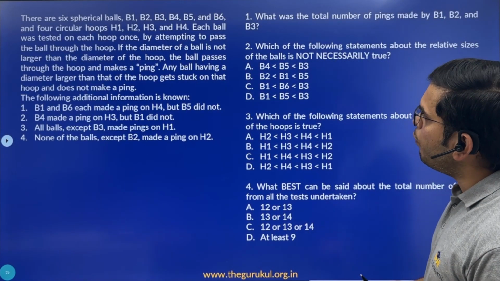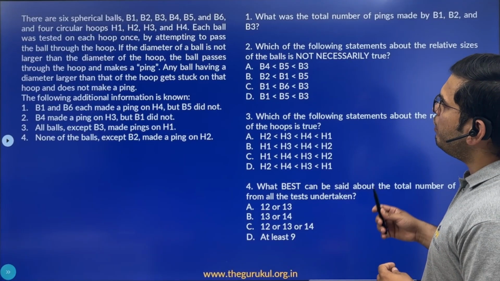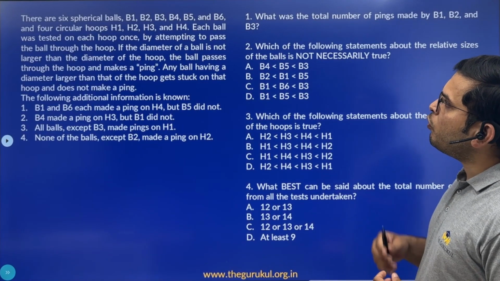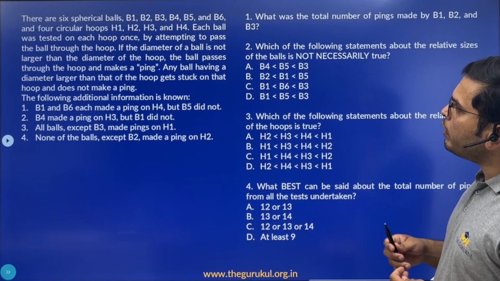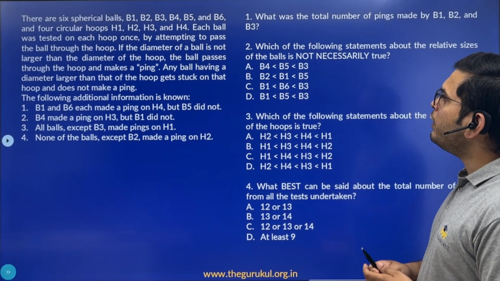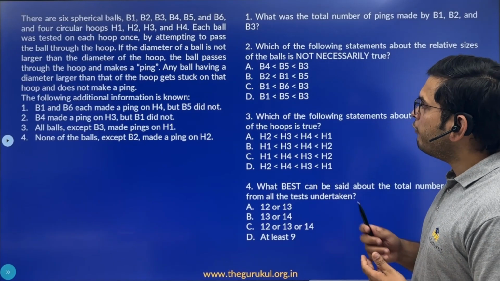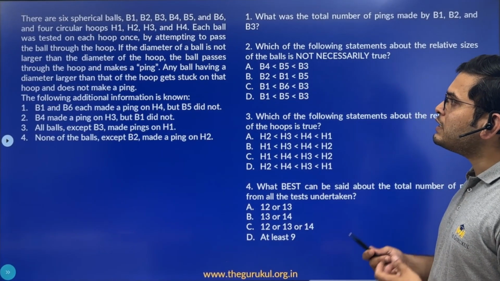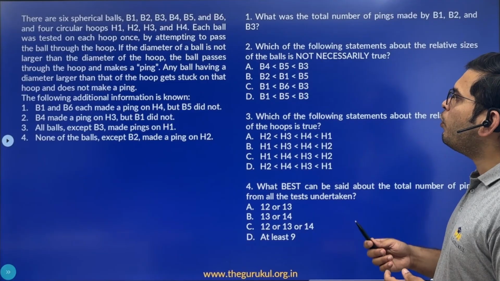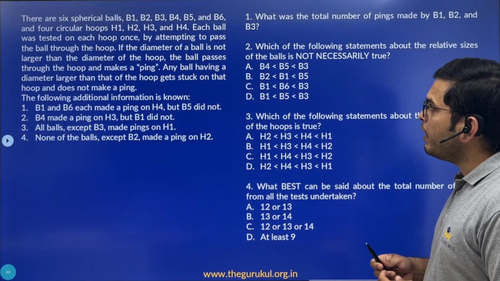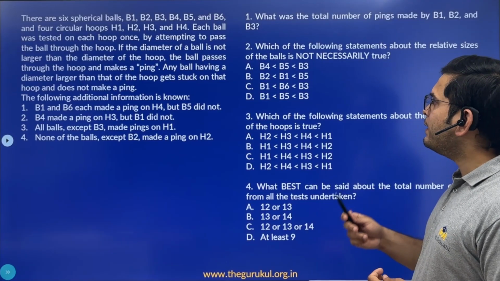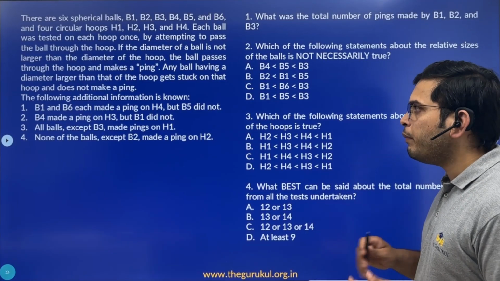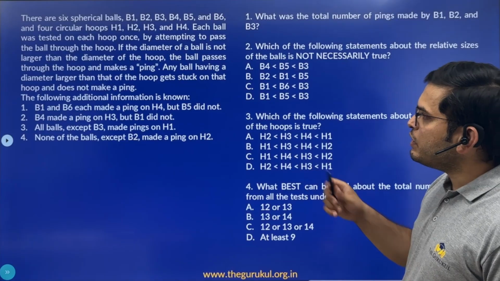There are 6 spherical balls B1, B2, B3, B4, B5 and B6 and 4 circular hoops H1, H2, H3 and H4. Each ball was tested on each hoop once by attempting to pass the ball through the hoop. If the diameter of a ball is not larger than the diameter of the hoop, the ball passes through the hoop and makes a ping. Any ball having a diameter larger than that of the hoop gets stuck on that hoop and does not make a ping. The following additional information is known.